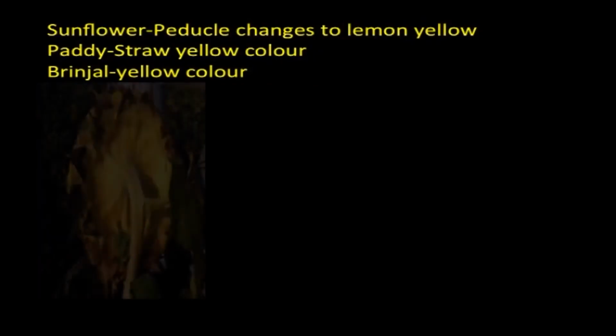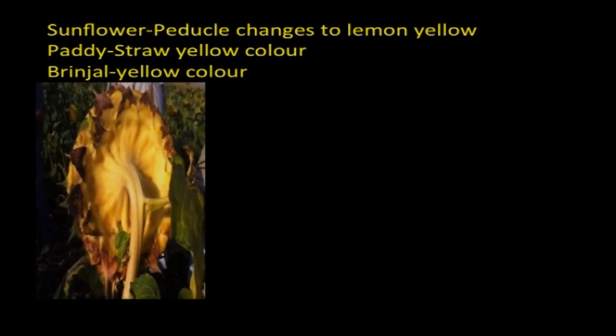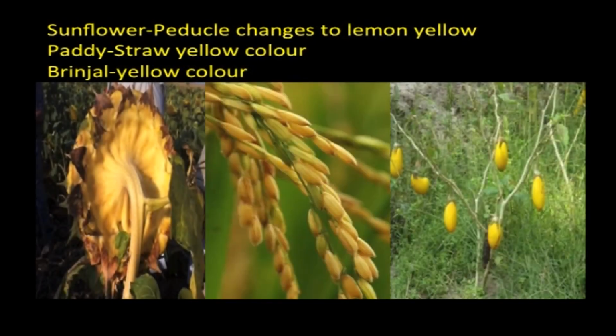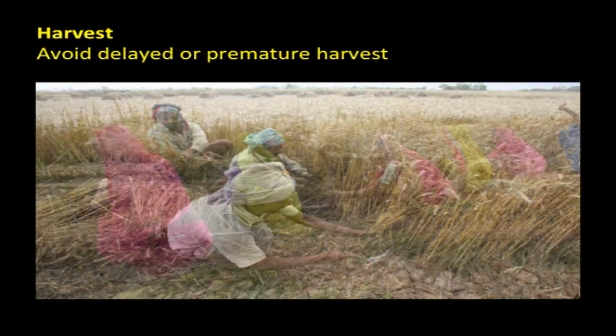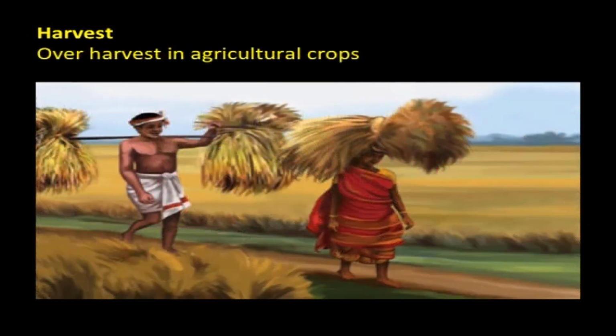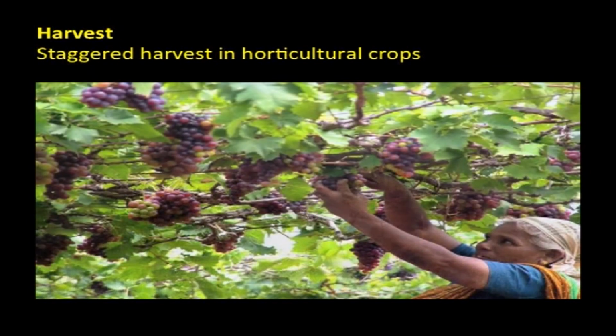For seed crop, it should be harvested at the physiological maturity stage. For example, in sunflower, the peduncle color changes to lemon yellow, then drooping of heads. In case of paddy, the crop changes to straw yellow color, and for brinjal, fruit color changes to yellow. Here, avoid delayed or premature harvest. In agricultural crops, once-over harvest is possible, but staggered harvest is followed in horticultural crops. We should avoid delayed or premature harvest.